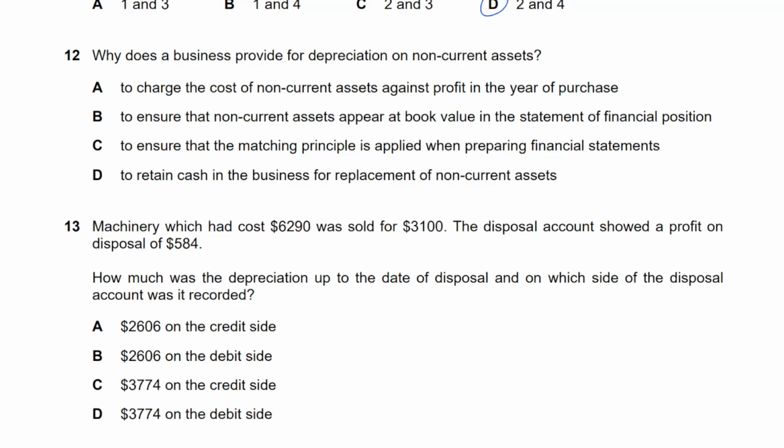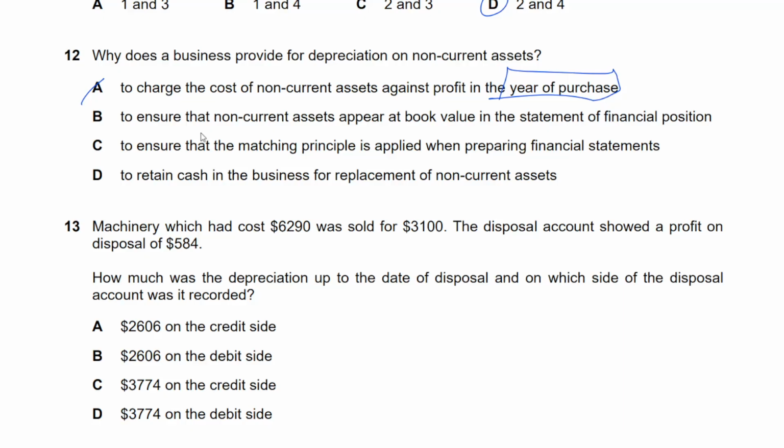To charge the cost of non-current asset against profit in the year of purchase? No, that's completely opposite of what we're trying to do. We're trying to spread the cost, not include it all in the year of purchase, throughout its useful life. That's the whole idea of depreciation.